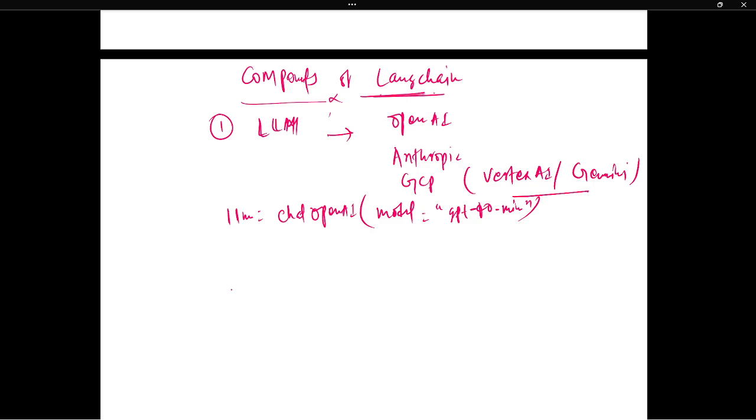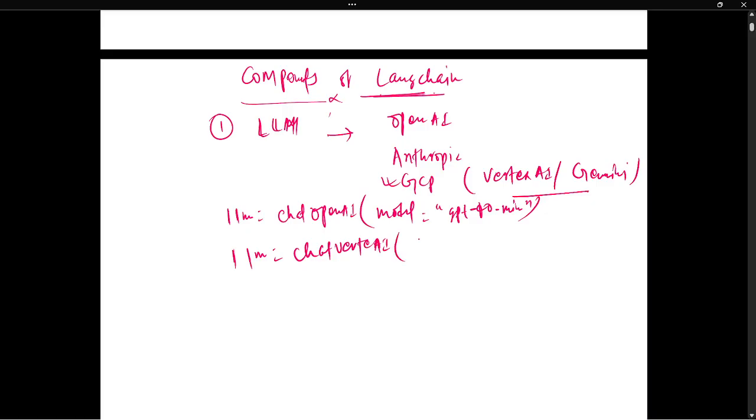Or suppose you want something else, like Google. You want to connect to GCP. How will you connect? llm equals ChatVertexAI. Then you can pass the model, and you can pass the temperature also. Model equals whatever Gemini, something like 1.5. So you can pass it like that, and this way you connect your LLM through LangChain.